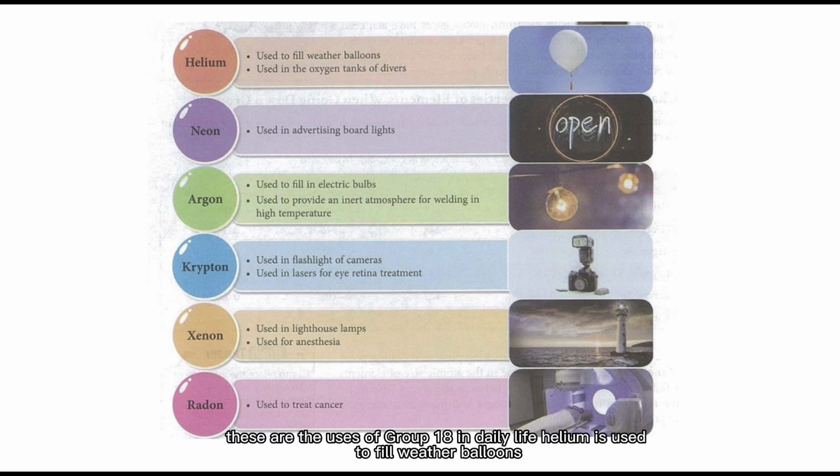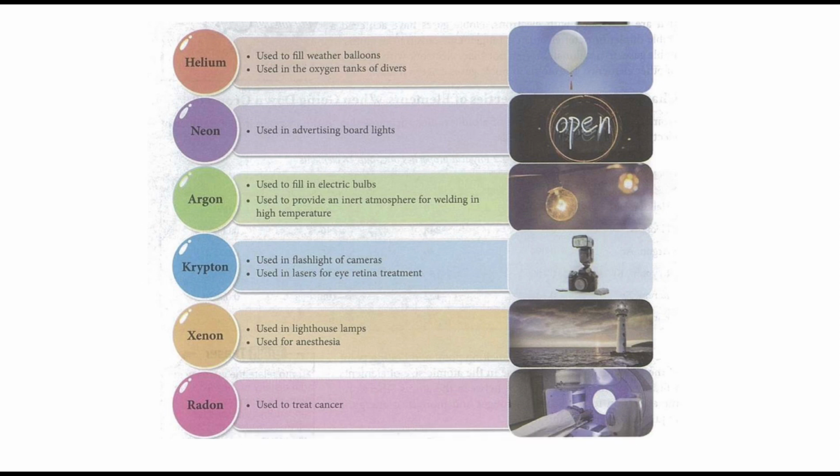These are the uses of group 18 in daily life. Helium is used to fill weather balloons, neon is used in advertising board lights, argon is used to fill electric bulbs, krypton is used in the flashlights of cameras, xenon is used in lighthouse lamps, and radon is used to treat cancer.